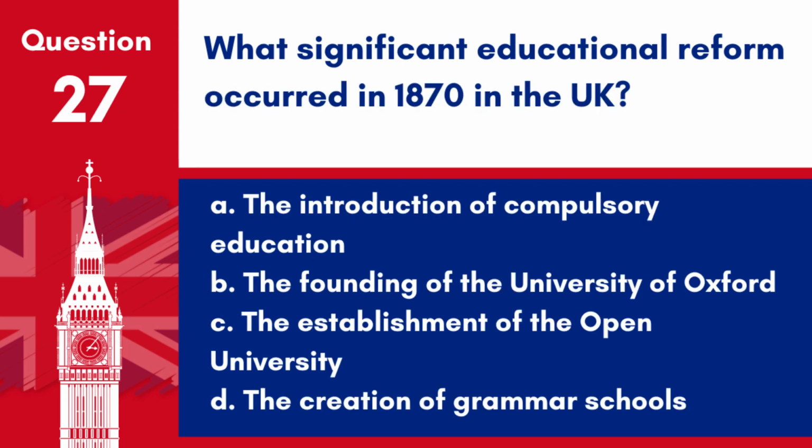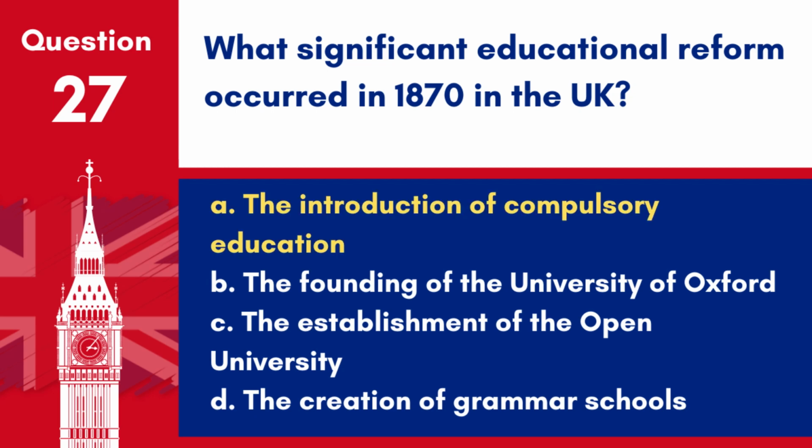Question 27. What significant educational reform occurred in 1870 in the UK? A. The introduction of compulsory education. B. The founding of the University of Oxford. C. The establishment of the Open University. D. The creation of grammar schools.